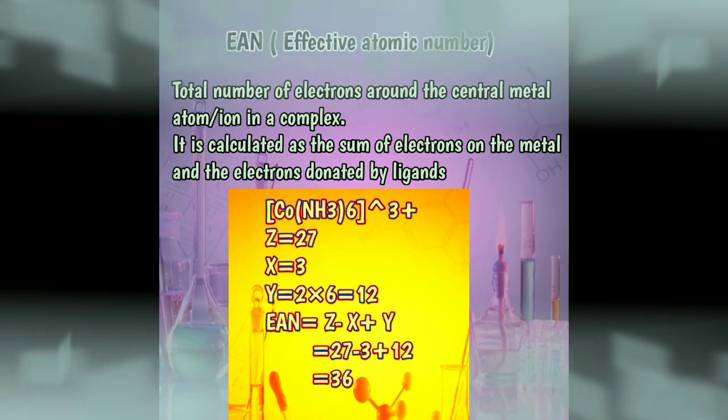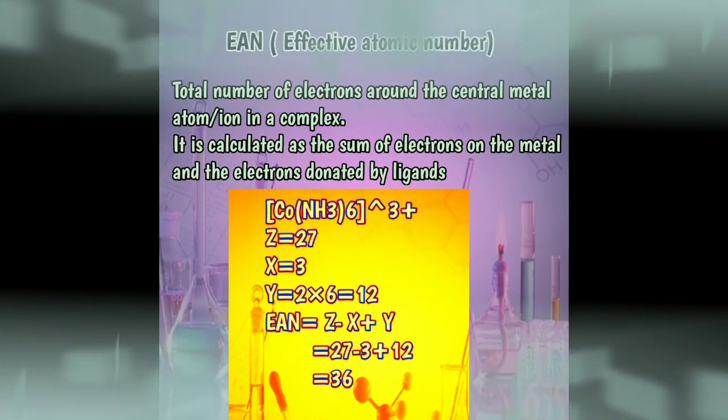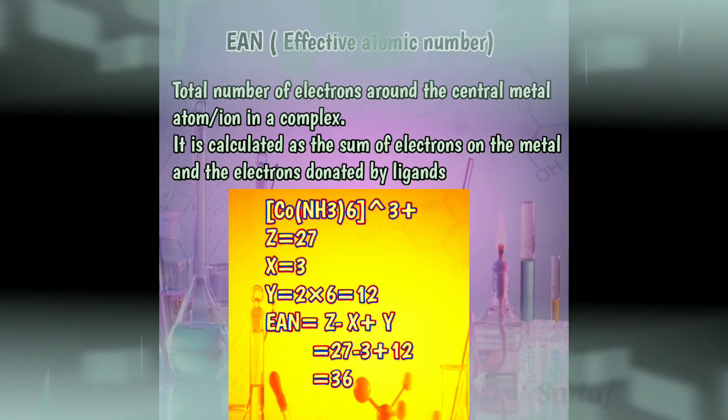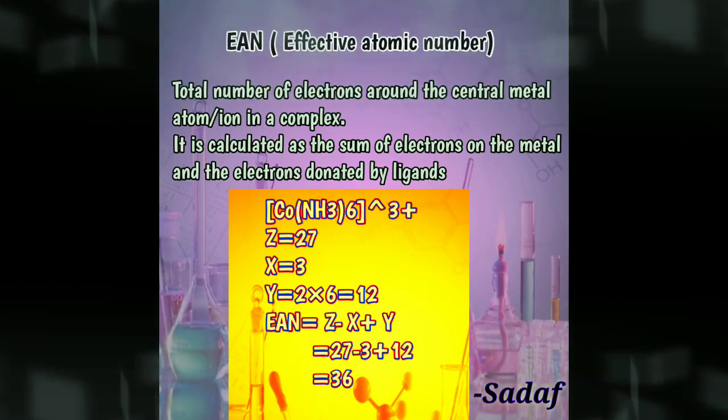The EAN rule states that a metal ion continues to take electron pairs till it attains the electronic configuration of the next noble gas. That's why coordination compounds are so stable, because they attain the noble gas configuration.